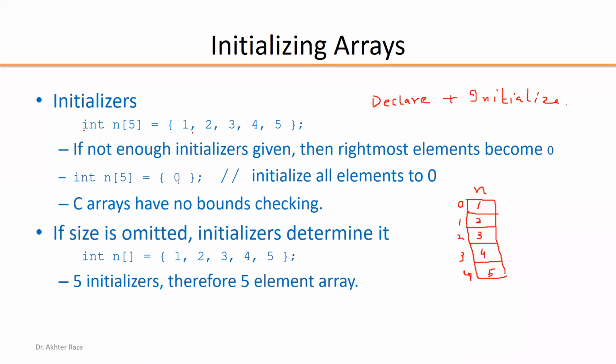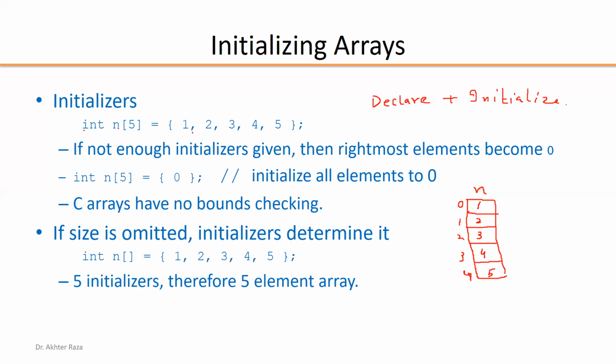Int n[5] = {0} initializes all elements to 0. This is what this does. All elements will be 0. At the time of declaration, an array has no bound checking. If the size is omitted, int n[] without size, then automatically the size will be constructed from 1, 2, 3, 4, 5. So all these are allowed. These all are allowed in the array.